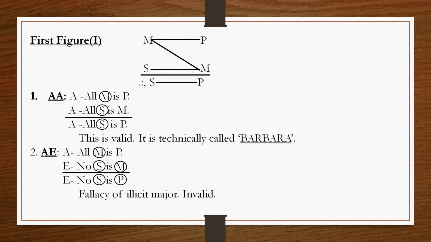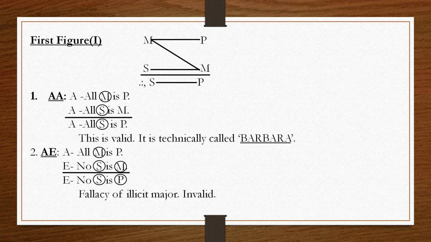Now we will discuss AE. In the AE combination, E is negative. If one premise is negative, then the conclusion also must be negative, so we will get a negative conclusion. Then A and E both are universal. If both are universal, then the conclusion may be universal or particular.